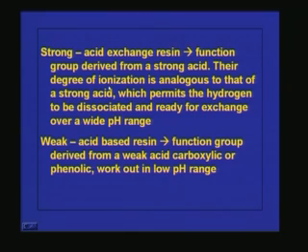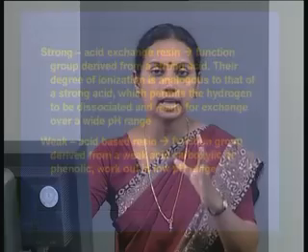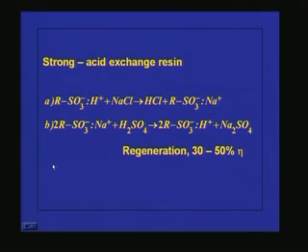So the difference is that a strong acid resin is derived from a strong acid, undergoes ionization very fast and can function in a wide pH range, whereas in a weak acid resin, the functional groups are developed from weak acids like phenolic acid or carboxylic acid, and the major disadvantage is such resins can be functional only in a small pH range, below pH 7. I will show you some examples of these strong acid exchange resins and weak acid exchange resins.